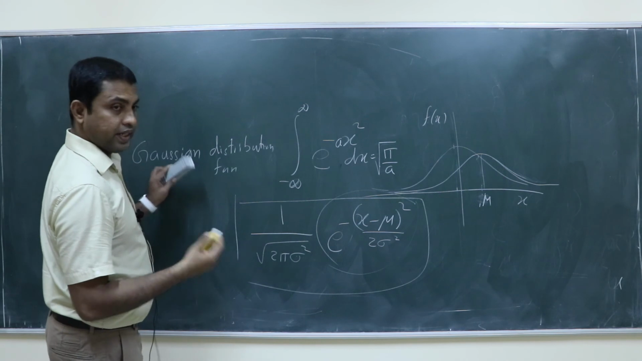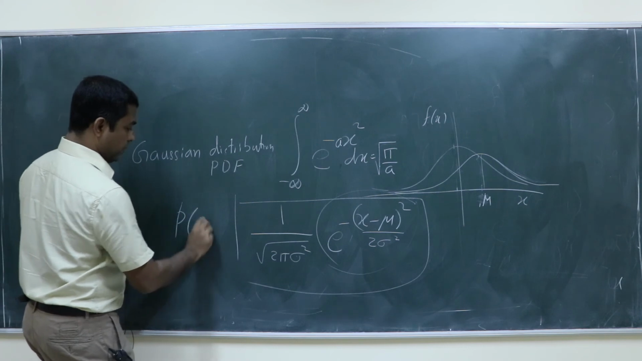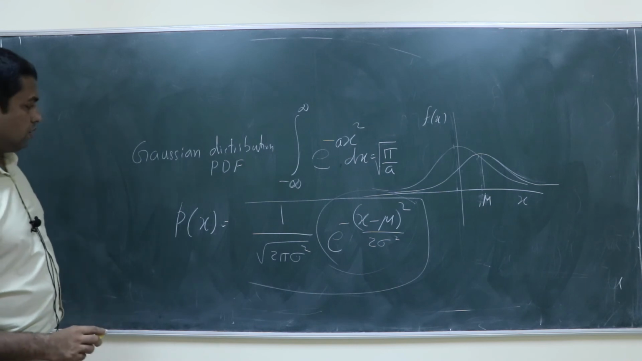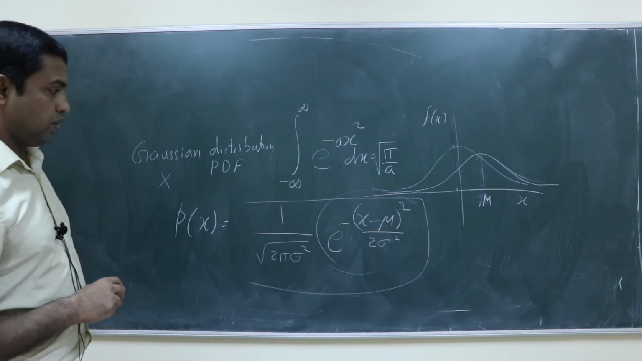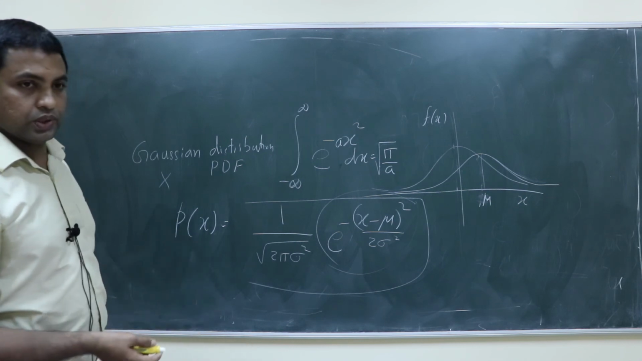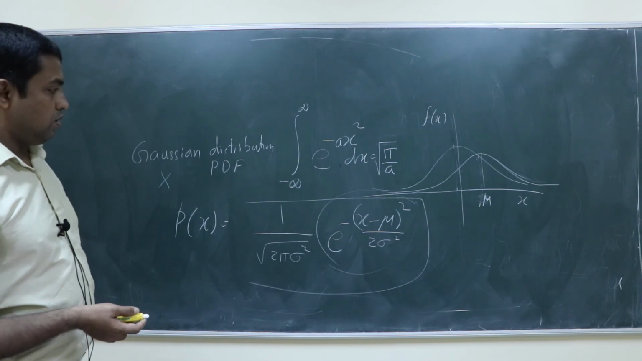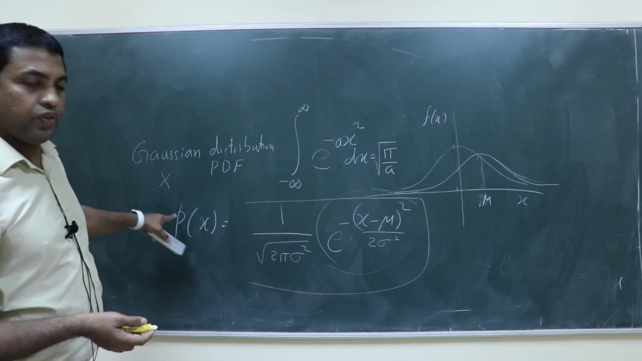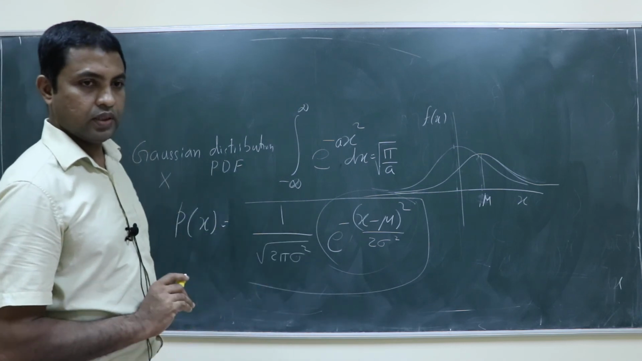Gaussian distribution probability density function, PDF. You call it P of x, for a Gaussian distribution of the variable x, which can take values from minus infinity to infinity. I am giving you a new distribution, which is basically a Gaussian distribution with this probability density function. Is that integral from minus infinity to infinity of p of x dx, the total probability, equal to 1, right?